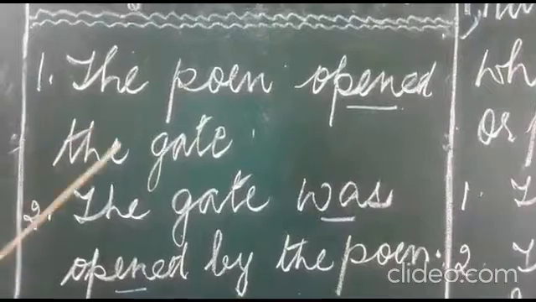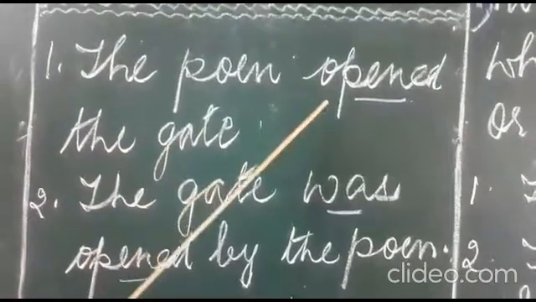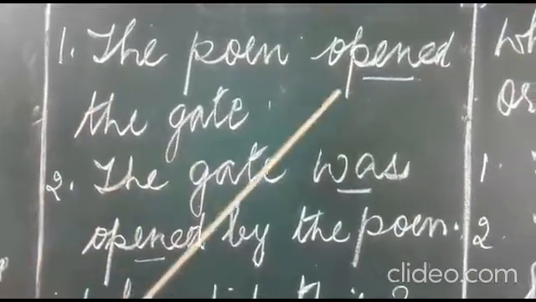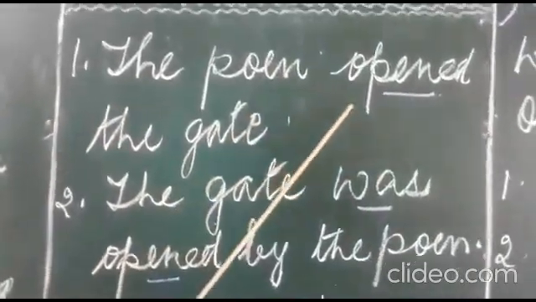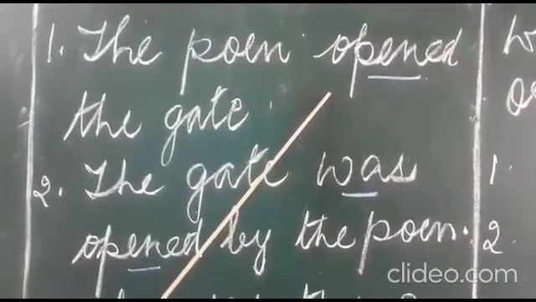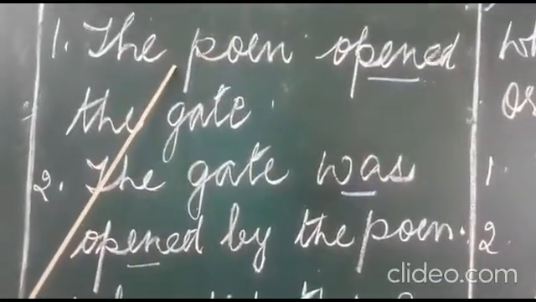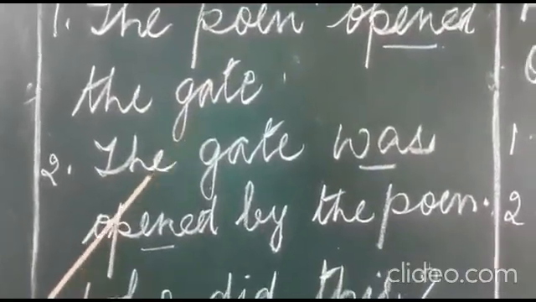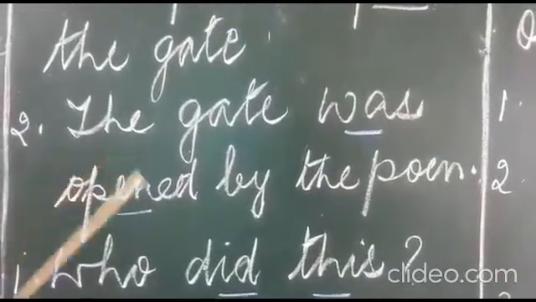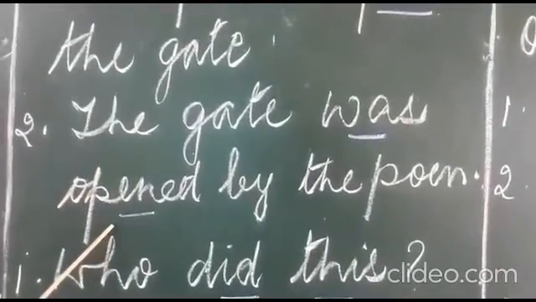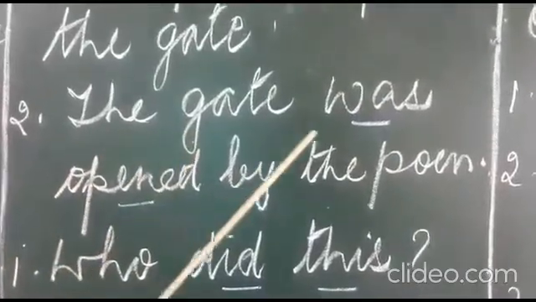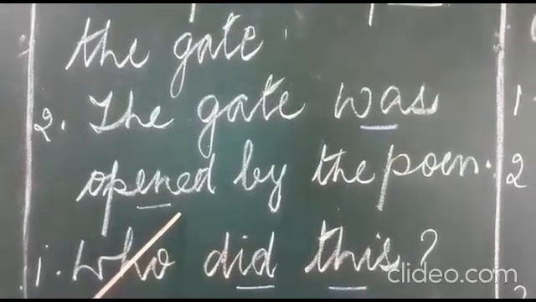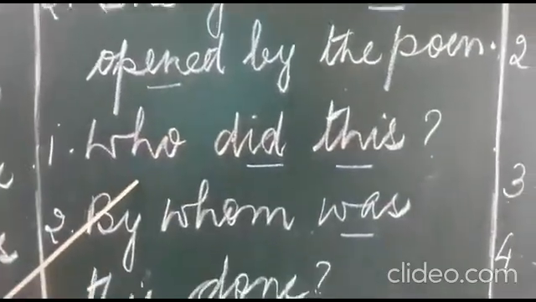The peon opened the gate. Sorry, the peon opened the gates. Now, opened the gate, this is the subject, so this is active voice. The subject is doing something. So this is active voice. Next, the gate was opened by the peon. Now, changed. The gate was opened by the peon. This is passive voice.